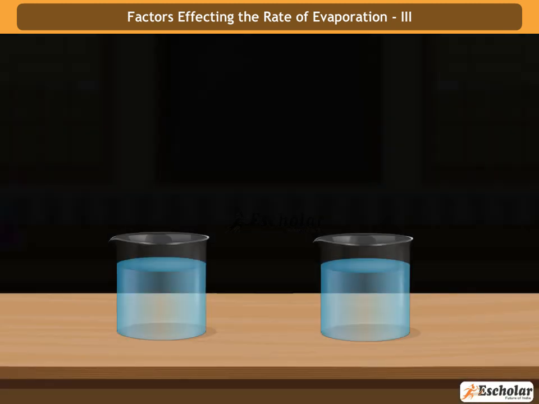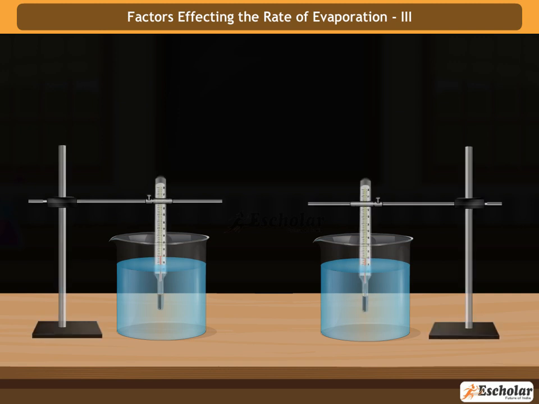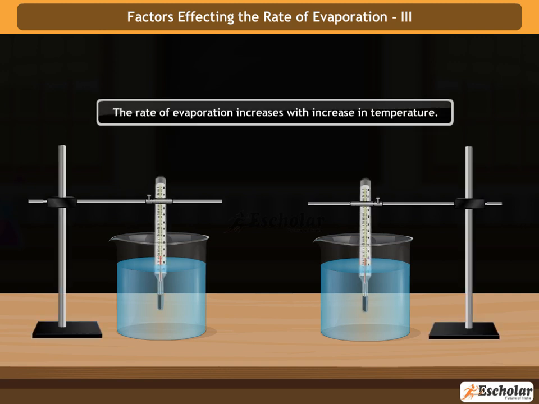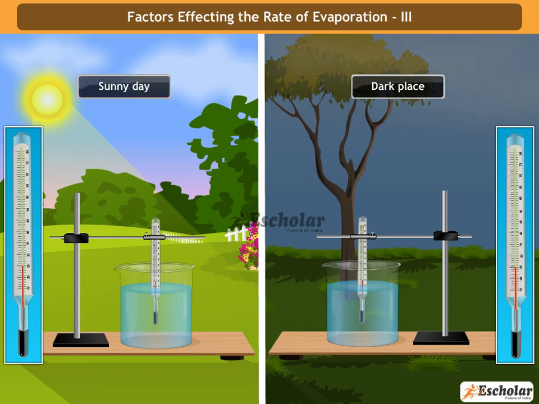Take two containers having the same size. Fill the same amount of water in both the containers. Insert a thermometer in both the containers. Note its temperature. Place this one in the sun and the other in a dark place. Note its temperature and observe the water level in both containers.